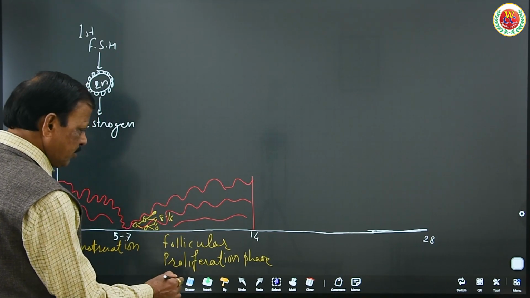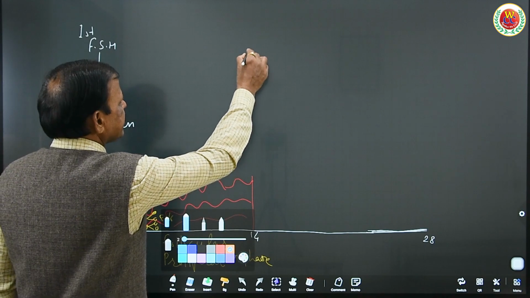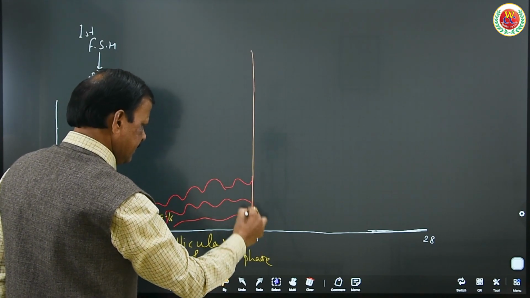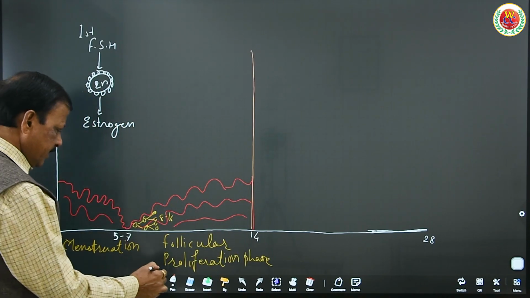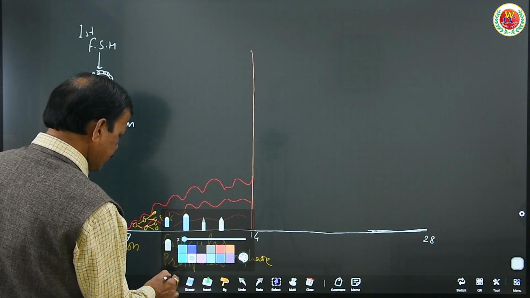Now, this is on the 14th day, when the wall is completely restored. By this time, what changes happen inside the ovary?